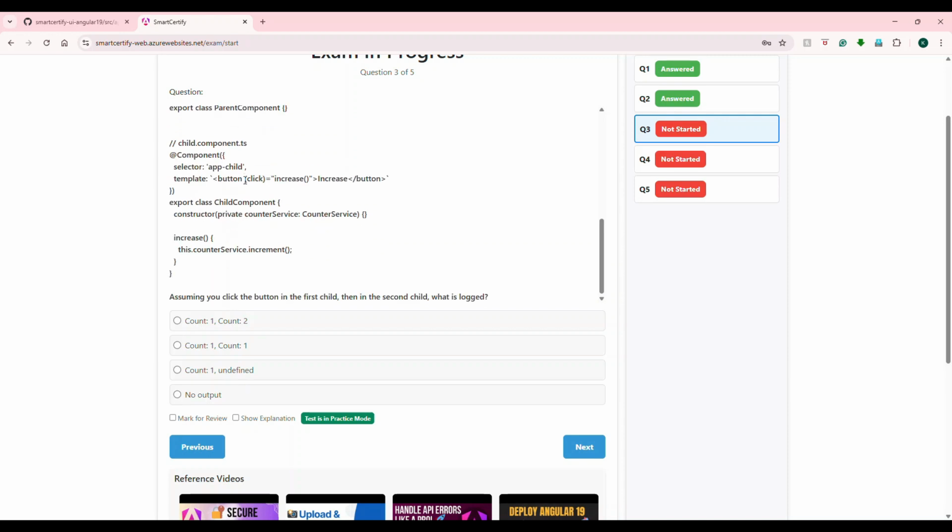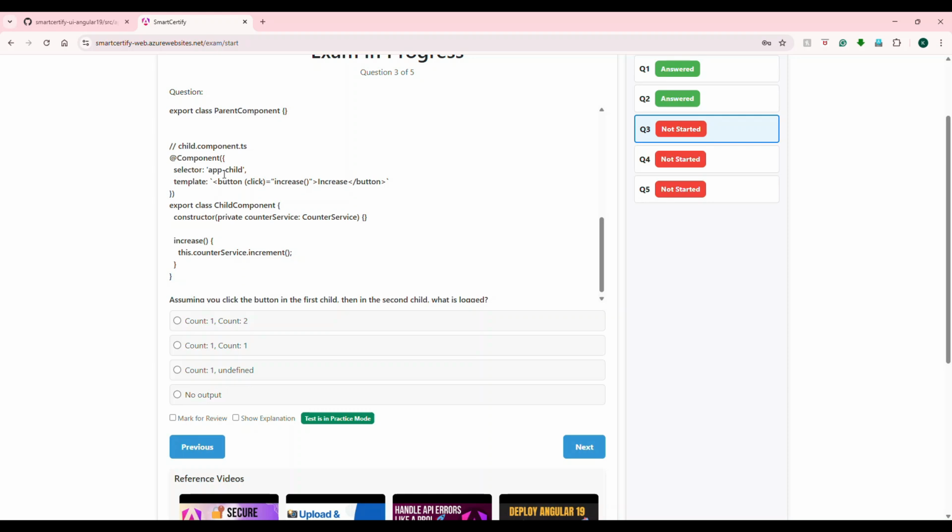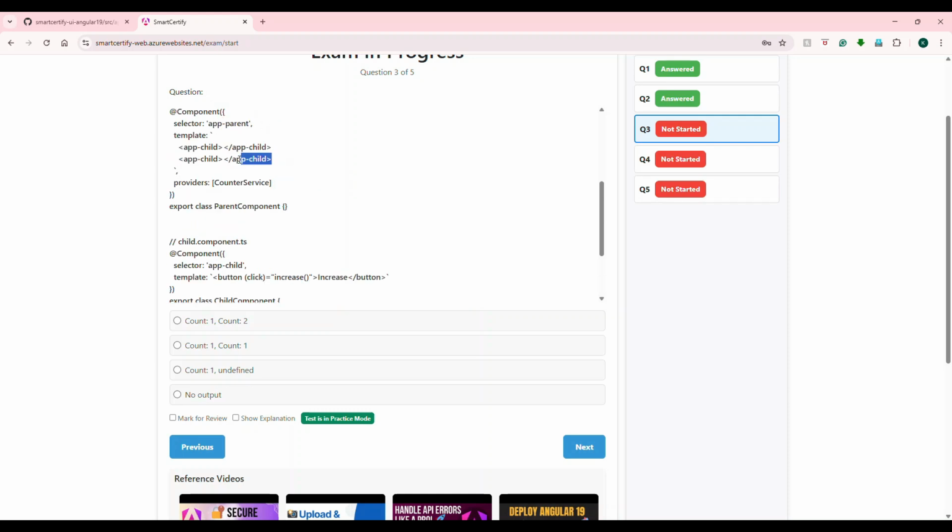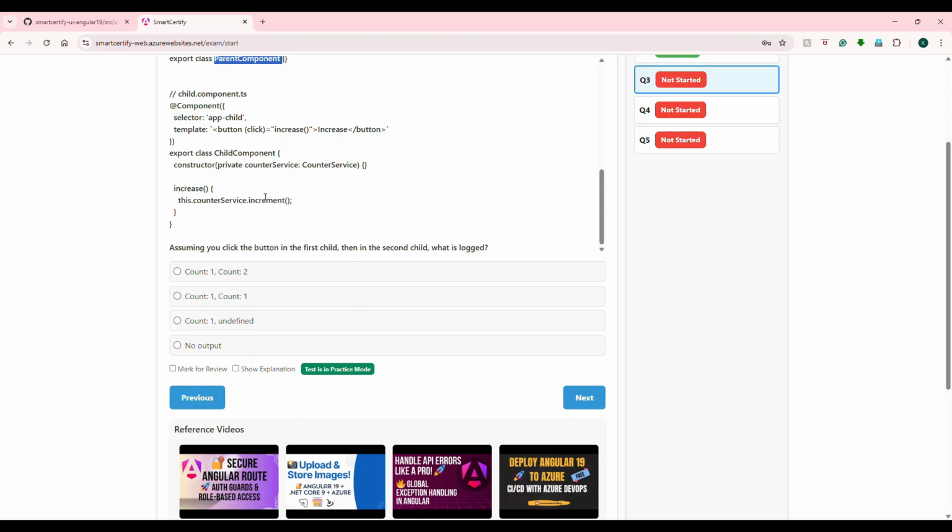In the child component, it is present under this, right? Based on the first and second question explanations, if a service is provided here, that instance is shared across its children also. So when you inject here, automatically you will get the instance.